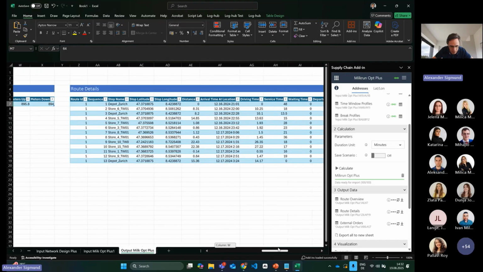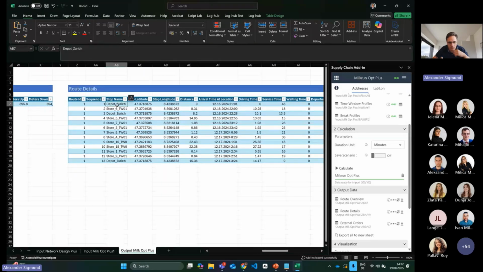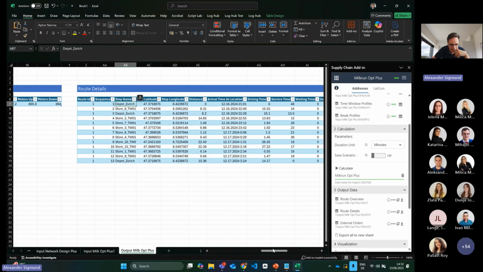When you take a look at the route, he is loading at the depot in Zurich, he is delivering the goods at the first stop, then he is heading back again to the depot in Zurich, loading the rest of all the goods and is delivering everything. So this is actually possible, because he is trying to minimize the usage of the vehicle, right? What also makes sense, for example, if you have a fixed price of a vehicle of a day, you really want to utilize the vehicle under all restrictions the best way, because we are minimizing the costs. To use a separate vehicle would increase the fixed cost, because each vehicle has a certain fixed cost.